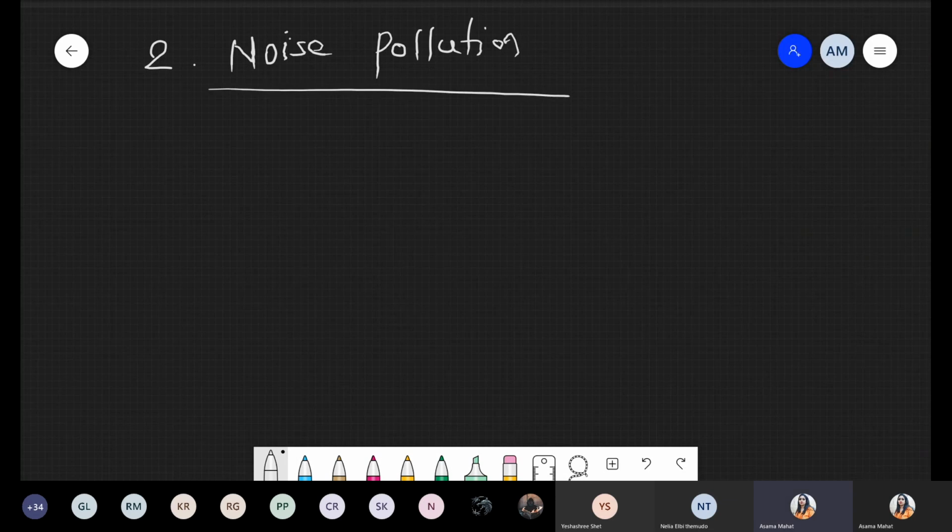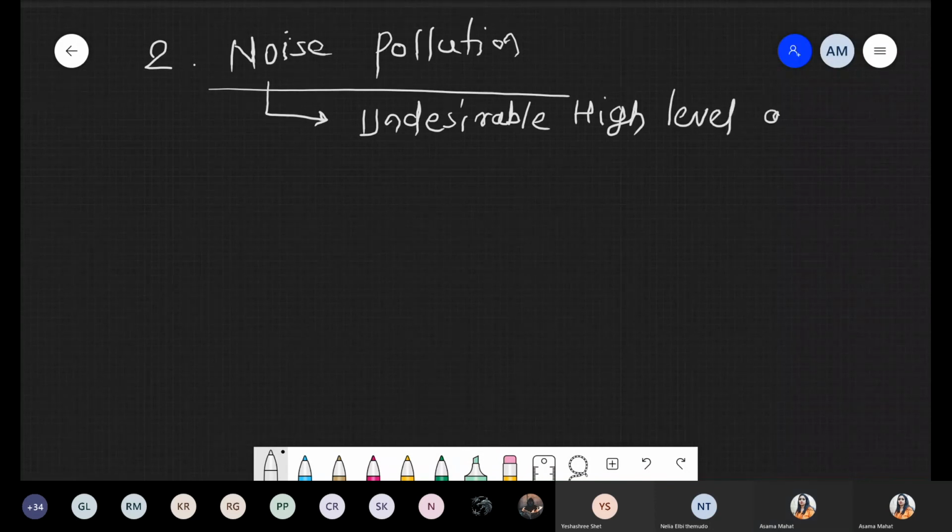Noise, these are the undesirable high level of sound. These are called noise. तो यहाँ से क्वेश्चन नहीं आता, but we are writing for your school examination. That is undesirable high level of sound. So such type of sound is called noise pollution.